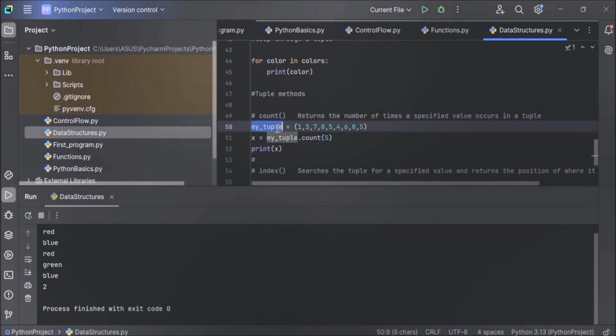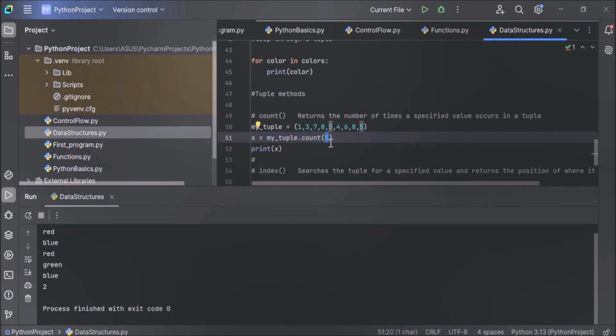Here I've created one tuple named my tuple, and it has all these numeric values: 1, 2, 1, 3, 7, 8, 5, 4, 6, 8, and 5. Now in this example, I want to count the occurrence of value 5, that is, how many times 5 appears in this tuple. For this, we can use the count method. How to use the count method? Name of your tuple dot count method, and you have to specify the value.